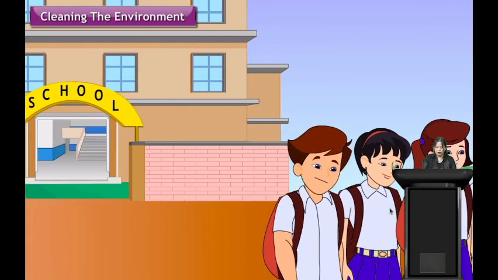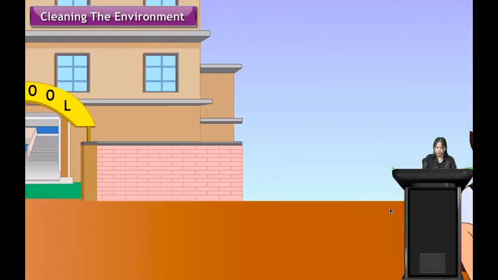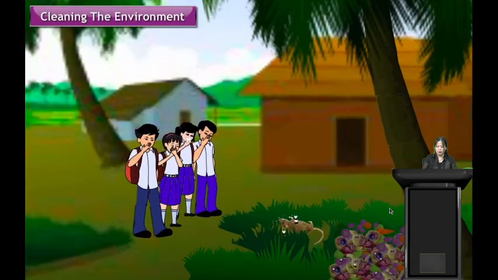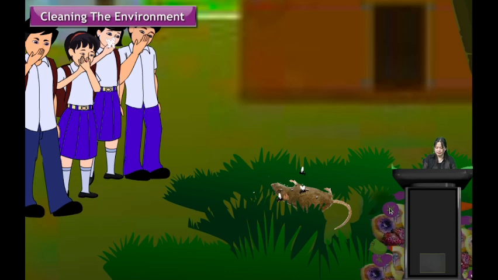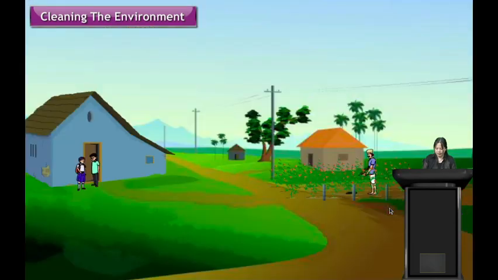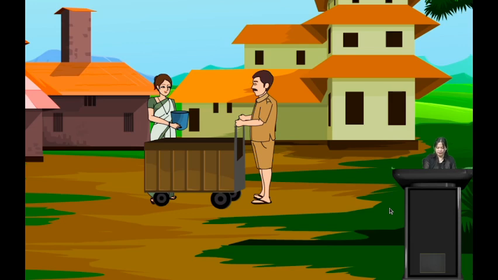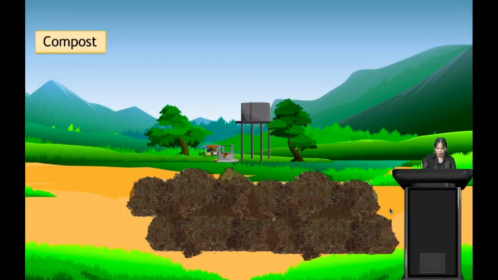Here we see a group of students returning from school. We see dead rats, rotten fruits and vegetables. The microorganisms help in decomposing these dead materials of plants and animals, and turn them into compost. So it helps in cleaning up the environment. Here we see people collecting the organic waste, which is then converted into compost.